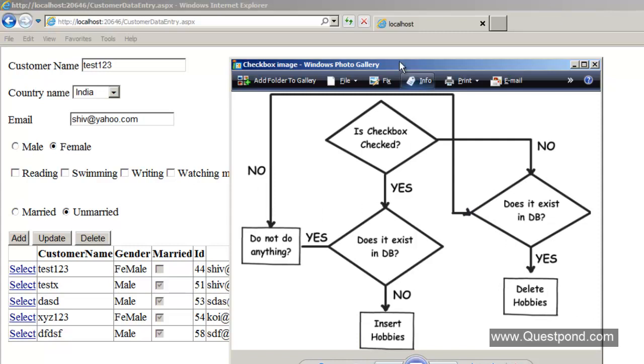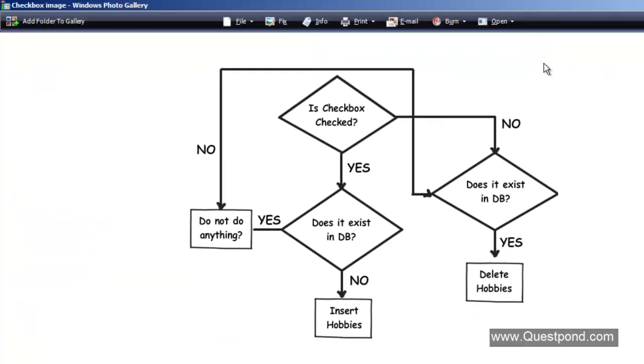So what we'll do now is, this logic which we have just thought about, we are going to implement in our code. So we will loop through all the checkboxes. If the checkbox is checked and if it exists in the DB, we will not do anything. If it does not exist in the DB, we will insert into the database. And the second path, if the checkbox is not checked and if it exists in the DB, we will delete the hobbies. And in case it does not exist, we will not do anything. So let's go ahead and implement this logic in our code.